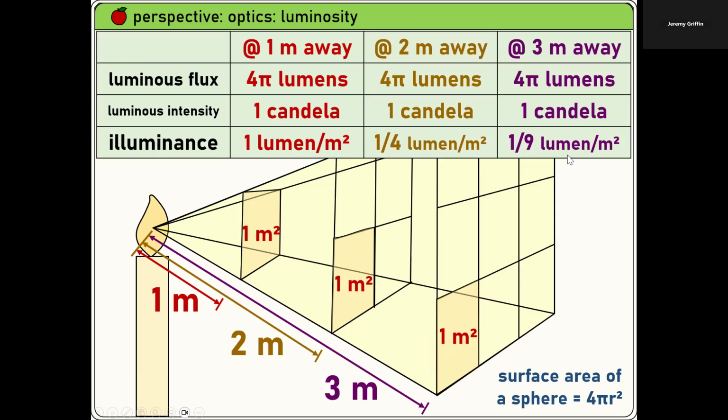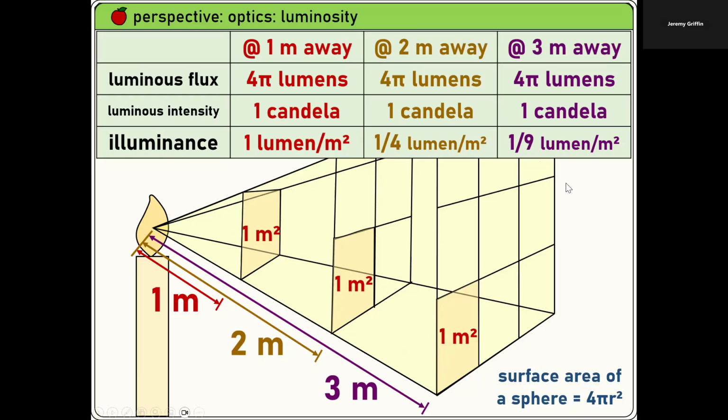You see, it's per square meter. So, how about this? I think there's a quiz question very similar to this, so we're just covering it here. It's going to show up on the quiz in a few days. If you back up 3 times further away, what happens to the illuminance?